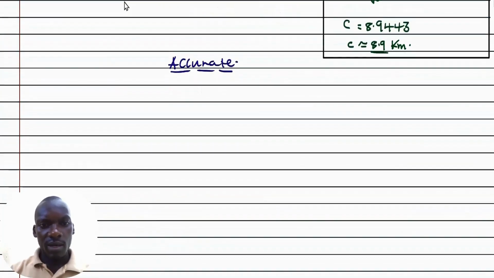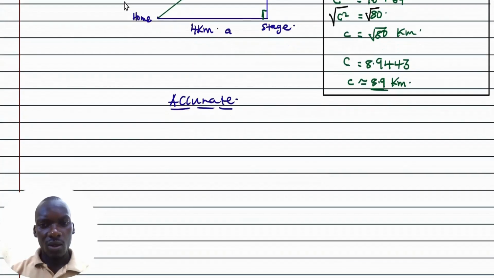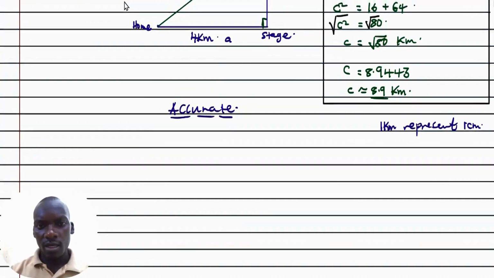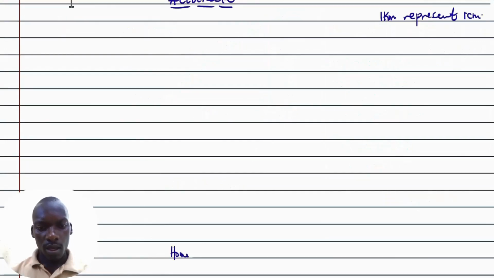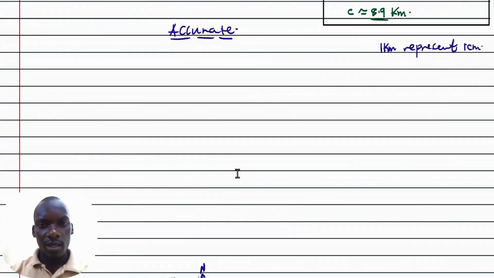I can begin by first of all getting a scale. The scale I'm going to use is that 1 kilometer is going to represent 1 centimeter. That means for where I have the 4 kilometers, I'm going to measure 4 centimeters, and where there is 8 kilometers, I'm going to measure 8 centimeters. This is the home. I can draw the compass, and I can say that this is north. So from home, we are taking the eastward direction, and we have to measure 4 centimeters.